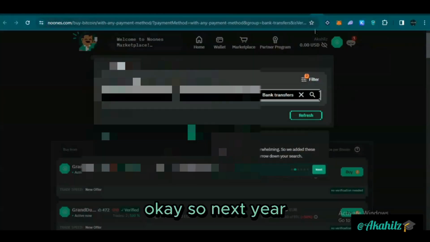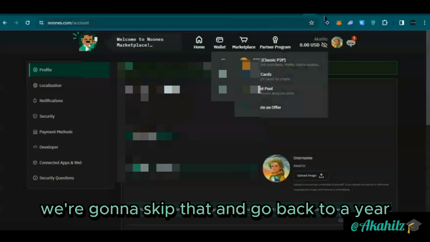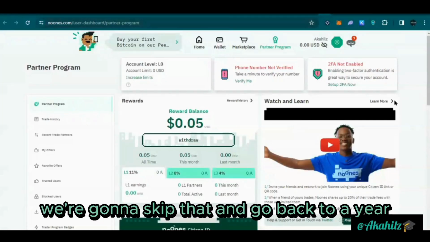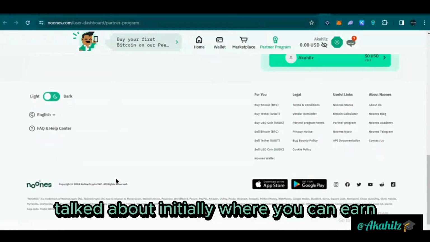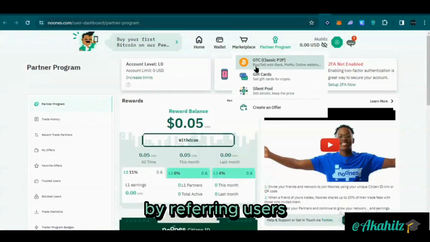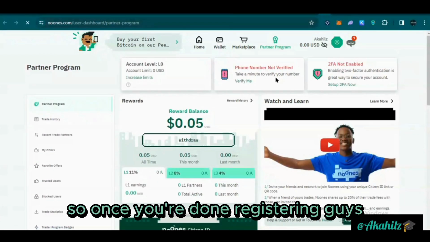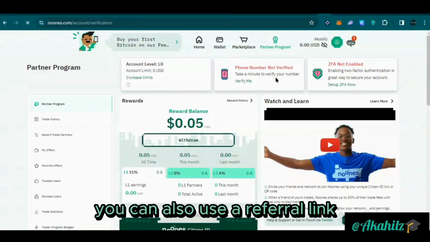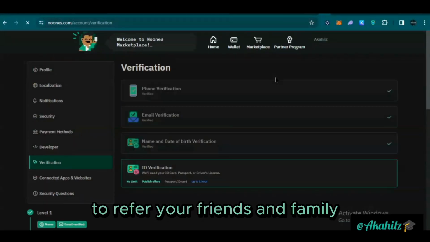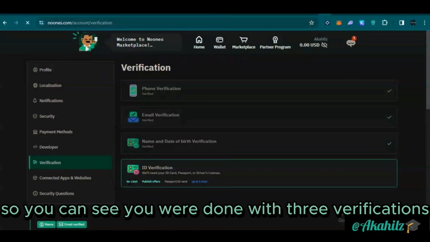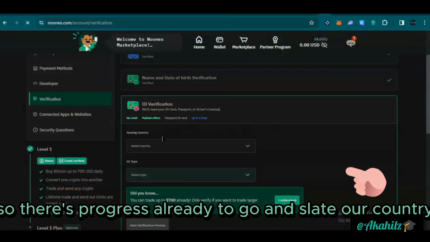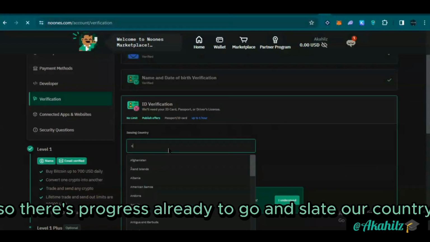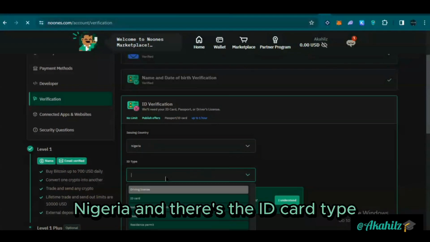Okay, so next here, this is the marketplace, but we're going to skip that and go back. So this is the partner program that we talked about initially, where you can earn by referring users. Once you're done registering, guys, you can also use our referral link to refer your friends and family to get them on board. So you can see here we're done with 3 verifications, just remaining the ID card verification. So there's progress already. So we're going to select our country, Nigeria.